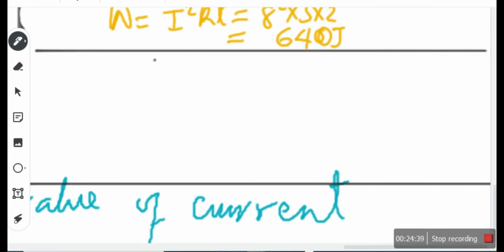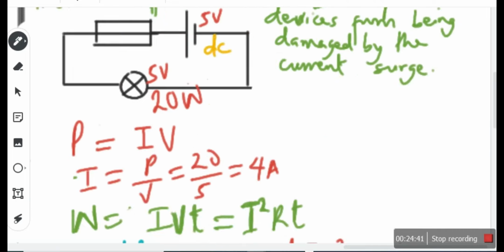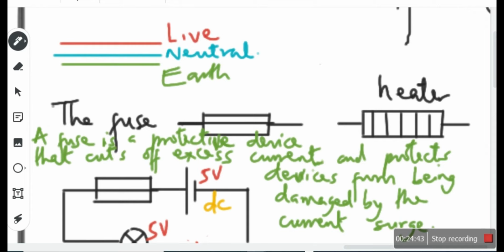By the way, you've seen certain plugs that have 3 legs. Let me see that plug there. Of course, when you plug it in, you notice that it has 3 legs. The first 2, usually side by side, are the live and the neutral.